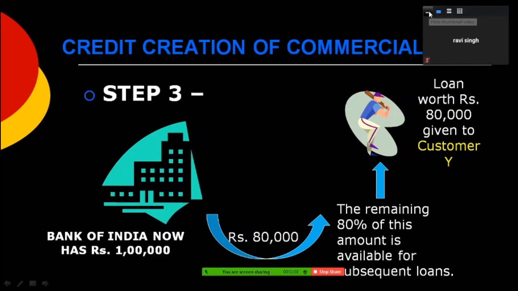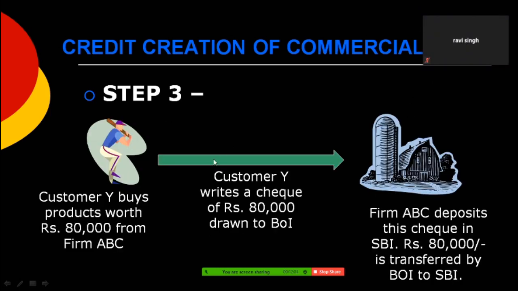So what happens now is that customer Y, a businessman, goes ahead and purchases goods from a firm, let the firm be ABC, and he gives them a check which is drawn to BOI. So firm ABC takes this check and deposits it in its own bank, that is SBI. Supposing, for example, that ABC has an account in SBI.